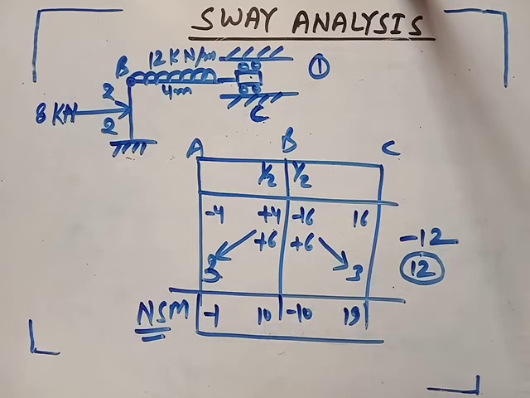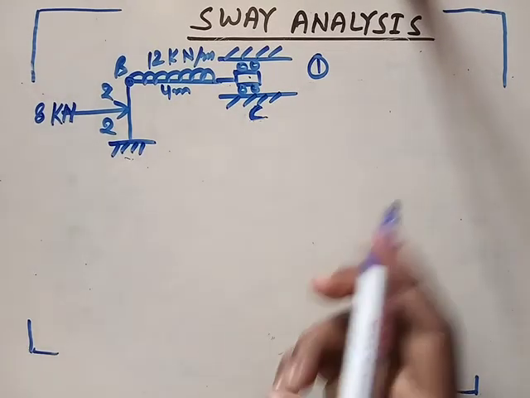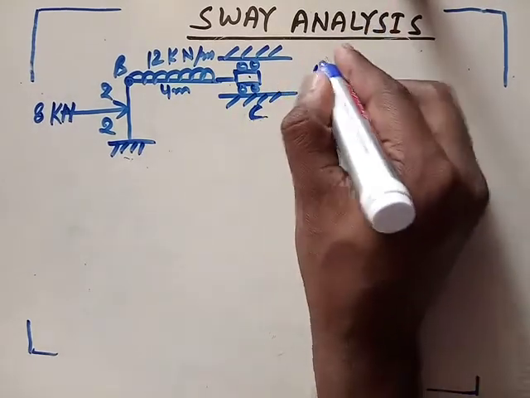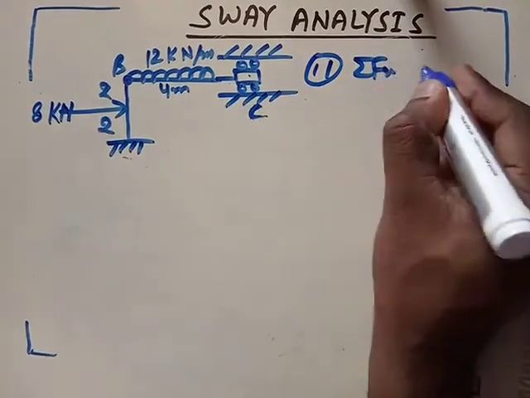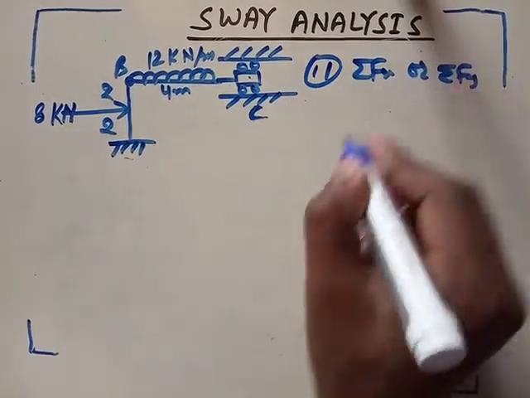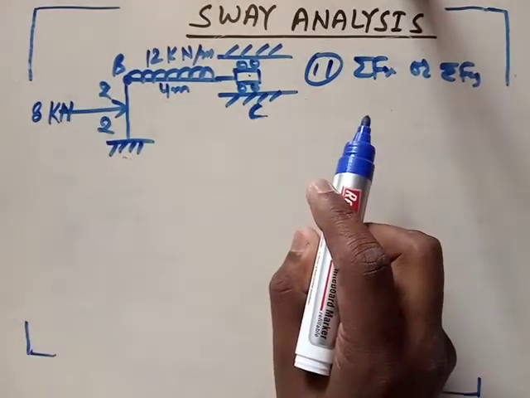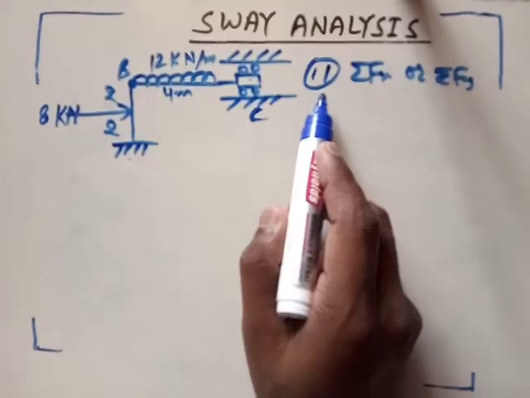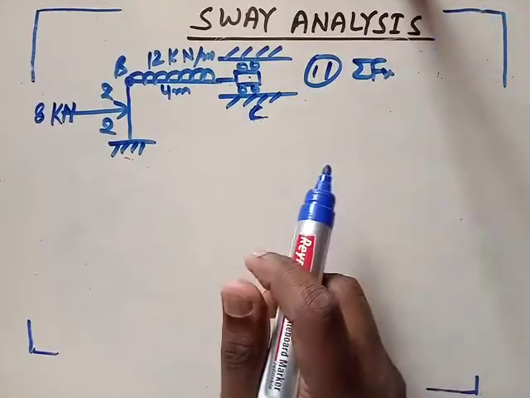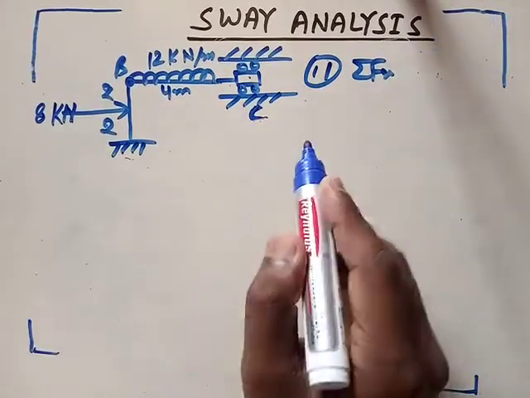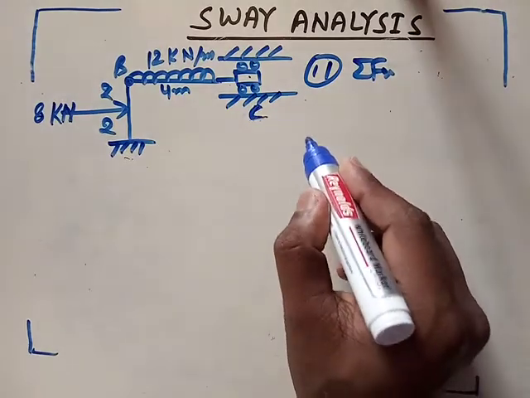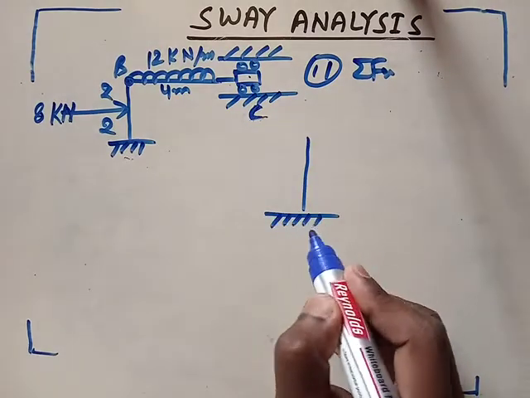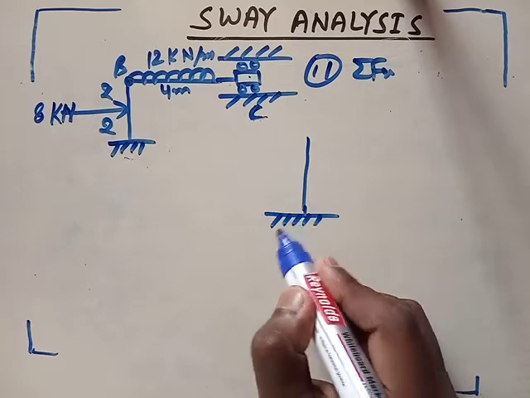Okay, so your first step has completed. Now come to the second step. Next step is we need to find sigma Fx or sigma Fy. Here in this case we can see net displacement is toward the x direction, so we need to find sigma Fx. To find sigma Fx, we need to draw the free body diagram. So what about the moment at point A?